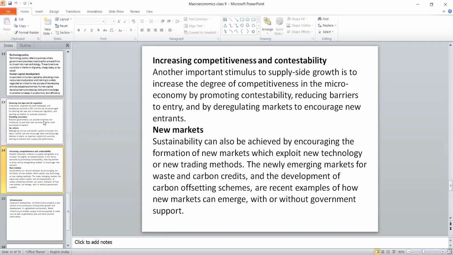The easiest way to maintain economic stability is creating competitiveness and contestability between the firms. Suppose when we want to increase the supply for the required demand, the government will encourage private firms to compete with them. They fix some target and promote contestability. It will reduce the barrier to entry, because the government is also encouraging the private firm to do the business. For that, they are providing incentives, and they will create some market. A new area will be there. Definitely, the private firm will join with the public, and they will serve for the economic growth and economic stability.